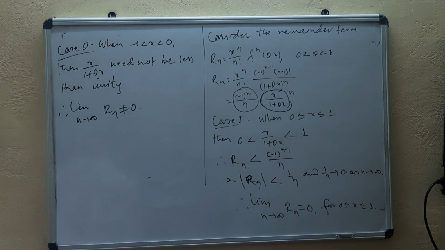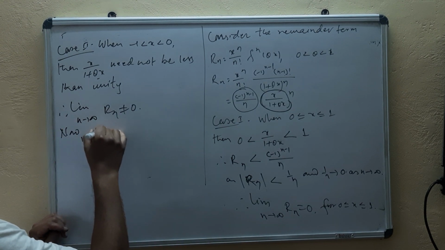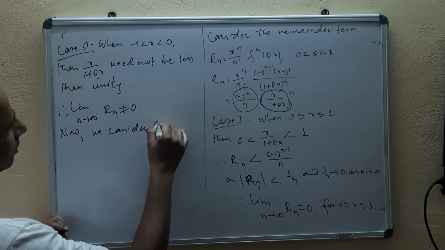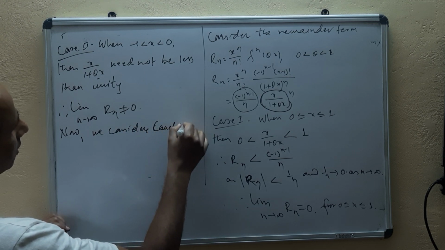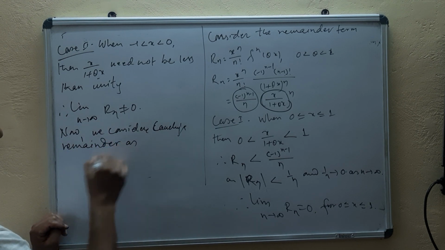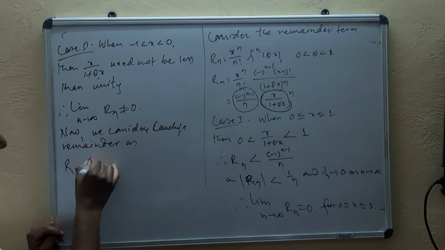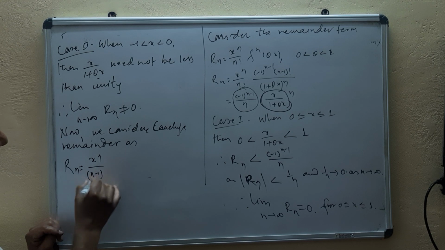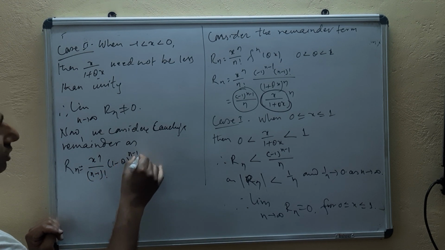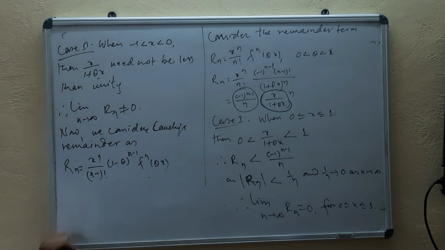Means let's consider Cauchy's remainder form. Now we consider Cauchy's remainder form. Cauchy's remainder is Rn equal to, we have a little bit different form, x^n upon n minus 1 factorial, 1 minus theta whole power n minus 1, f^n of theta x. We have it.